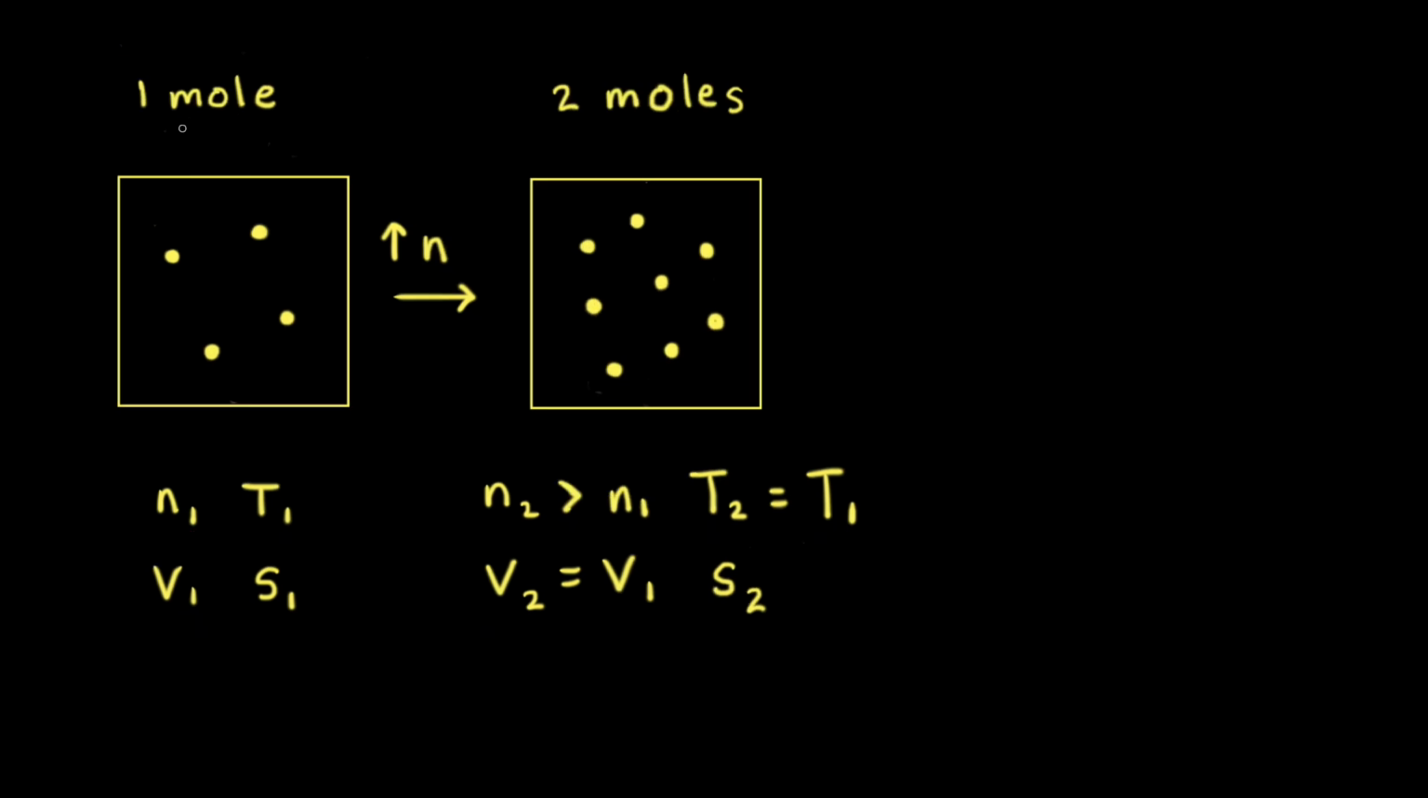For our next situation, we're once again starting with 1 mole of an ideal gas at a certain temperature T1 and a certain volume V1.